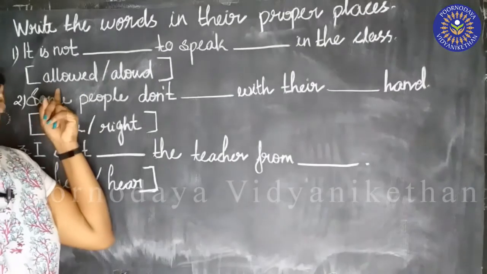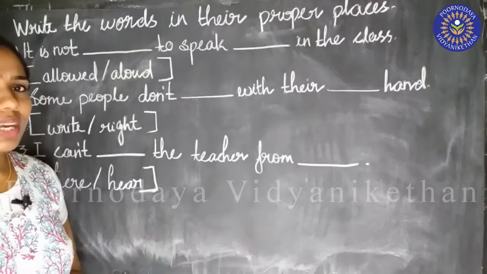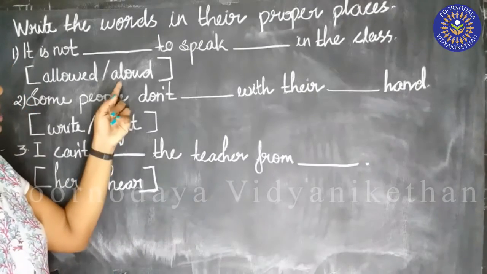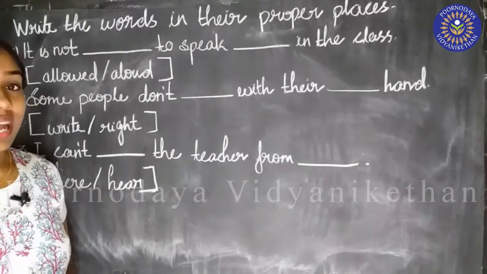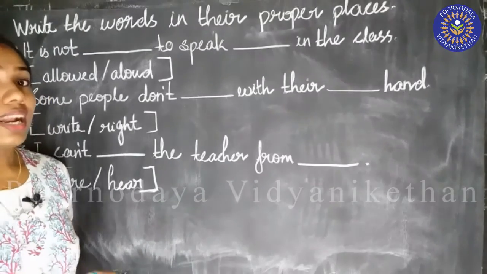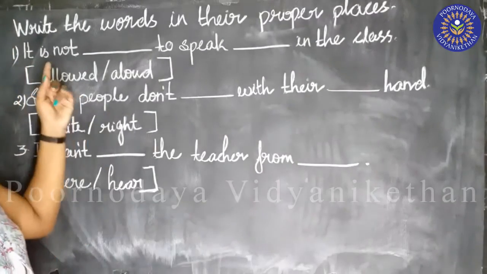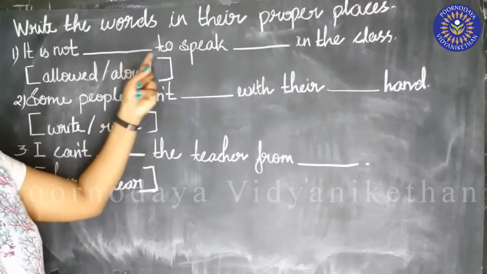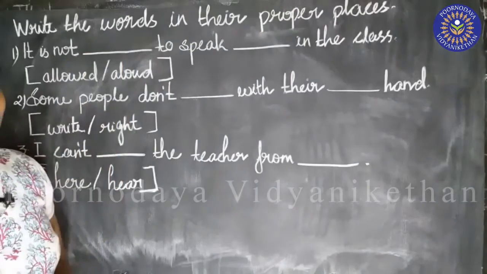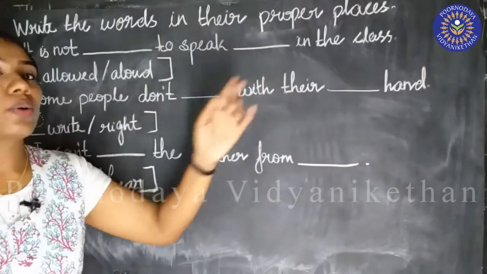ALLOWED. This is allowed, and what is the meaning? To give permission. And ALOUD. Aloud. That is also aloud, but the meaning is loudly. So say this. It is not allowed to speak aloud in the class.